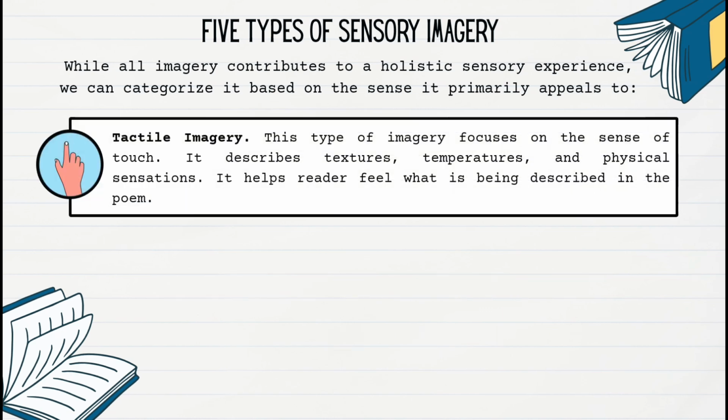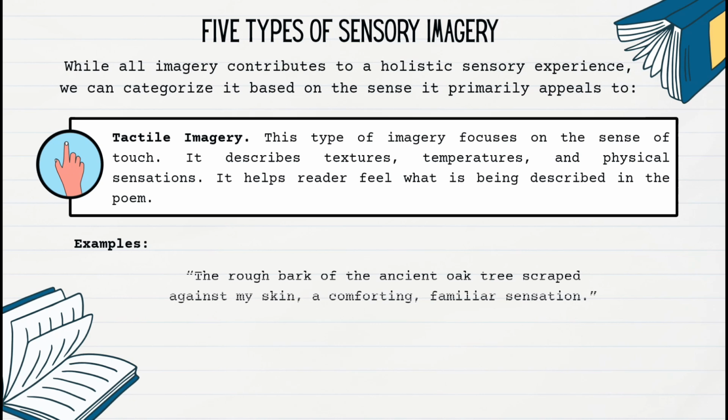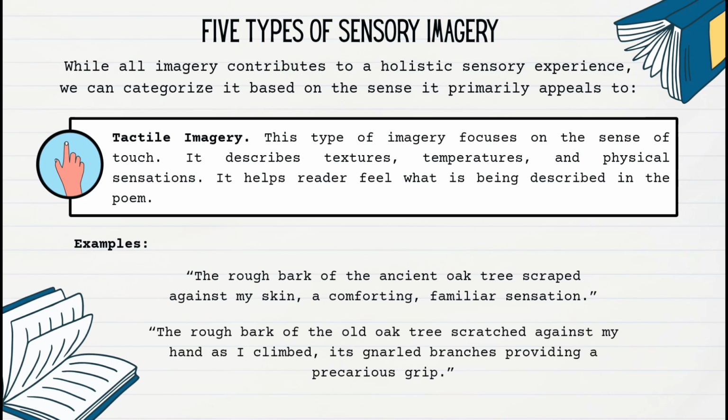Tactile imagery. This type of imagery focuses on the sense of touch. It describes textures, temperatures, and physical sensations. It helps the reader feel what is being described in the poem. Examples. The rough bark of the ancient oak tree scraped against my skin, a comforting, familiar sensation. The rough bark of the old oak tree scratched against my hand as I climbed, its gnarled branches providing a